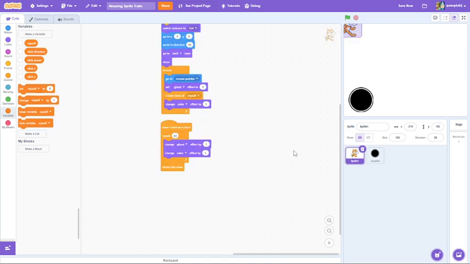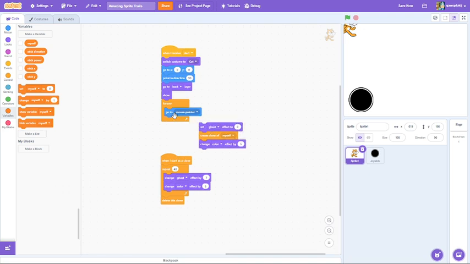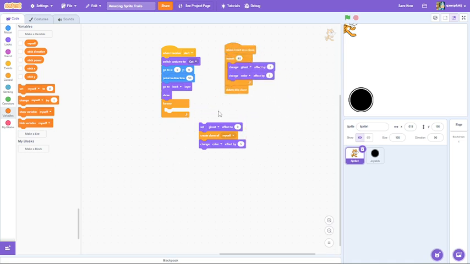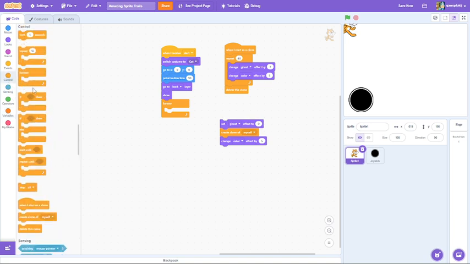Now for the sprite 1, let's just remove this go to mouse pointer, place that a little deeper. Now let's place the if statement.